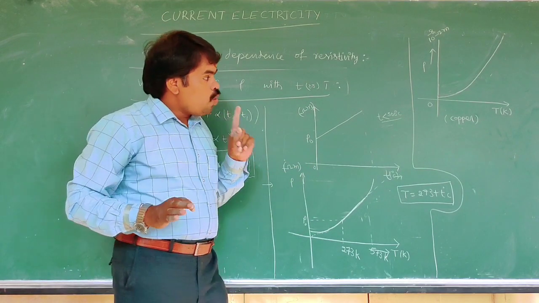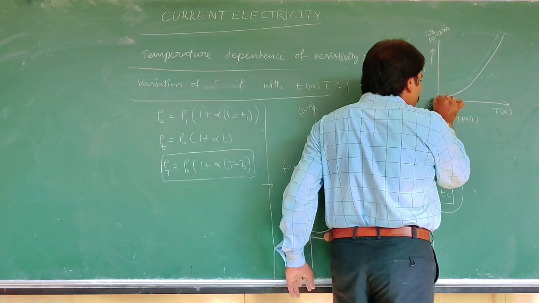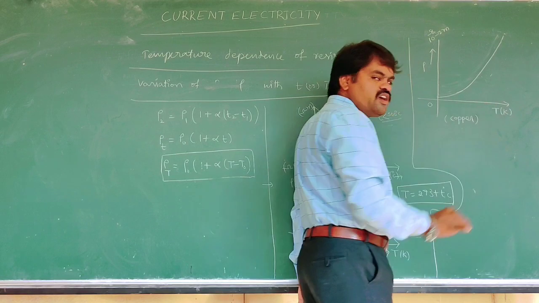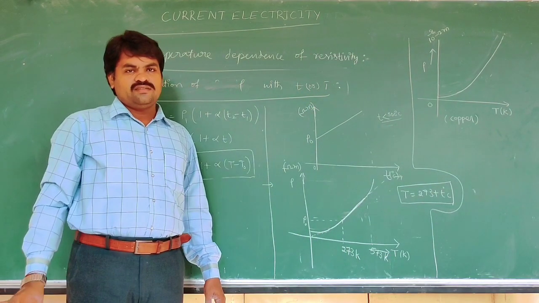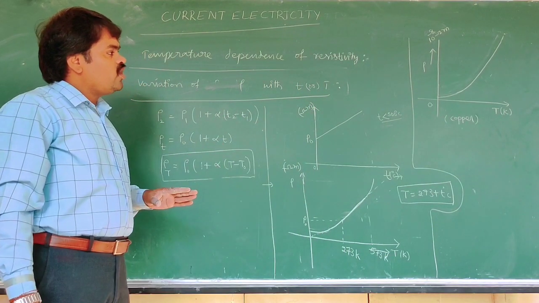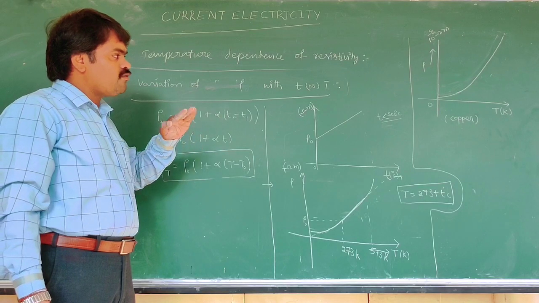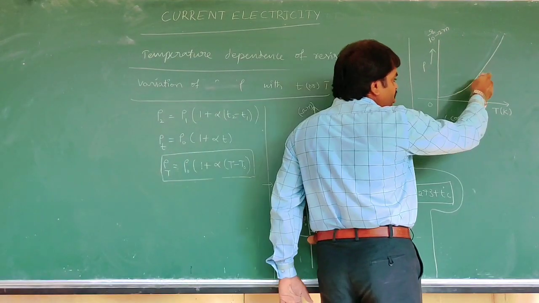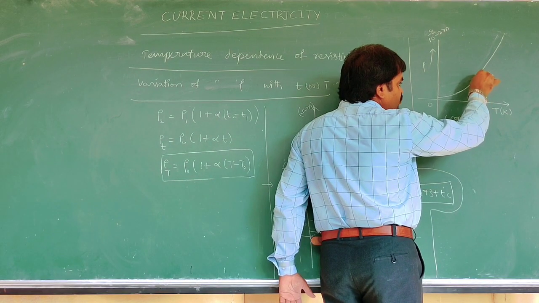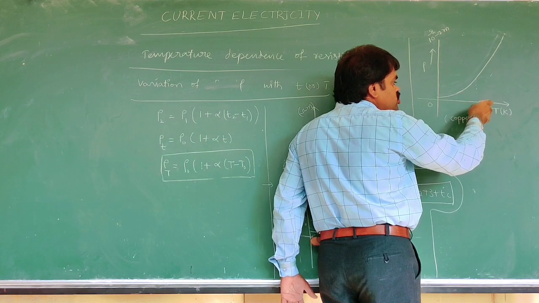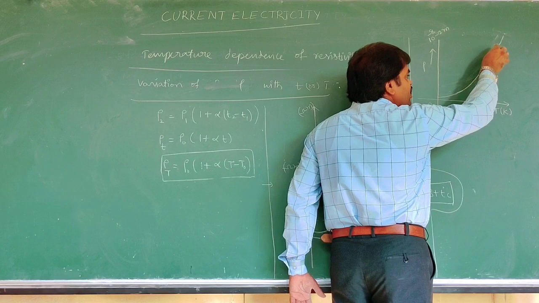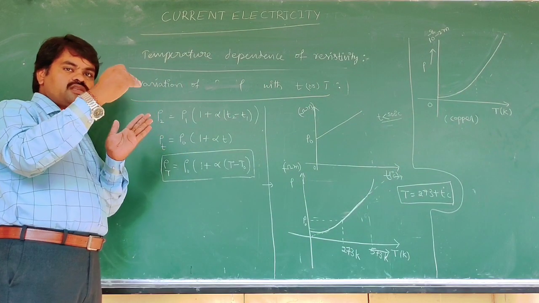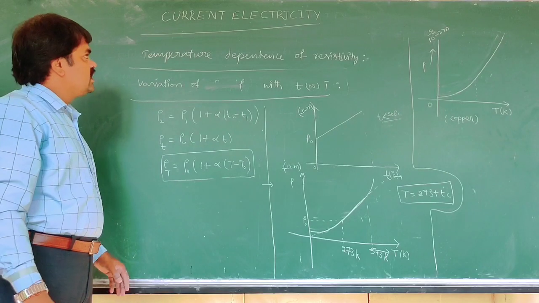No. What I took on the x-axis is temperature, in terms of the Kelvin scale, so it starts from 0 Kelvin. Here maybe it will exist at 273 Kelvin. That is linear. From 0 degrees Celsius onwards, it is linear.